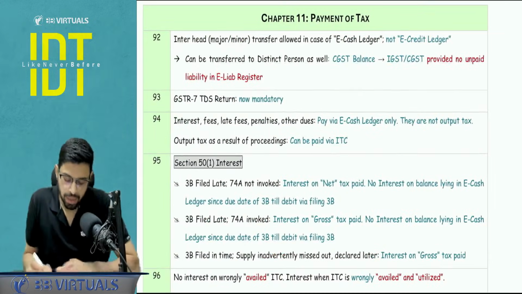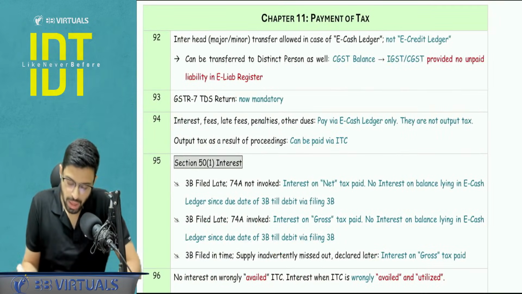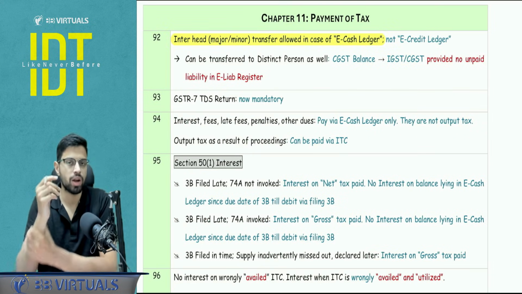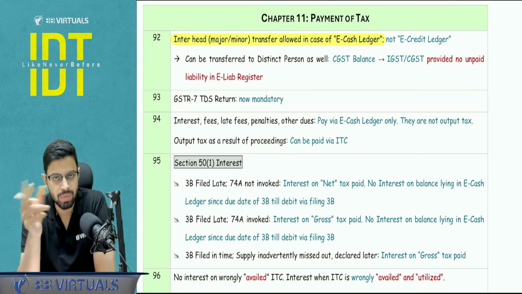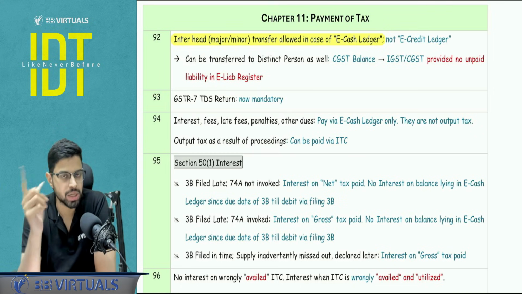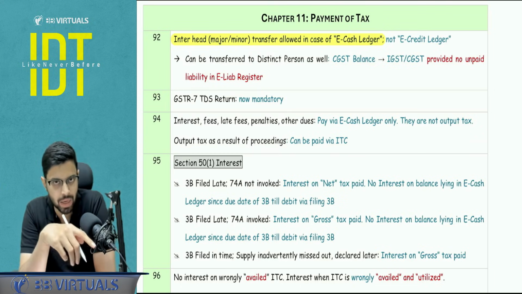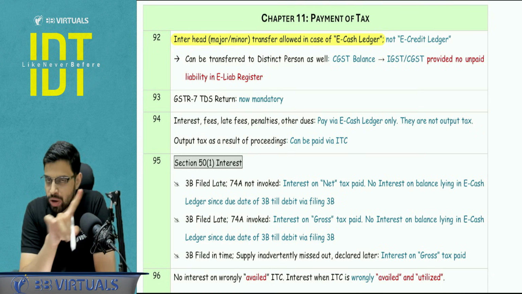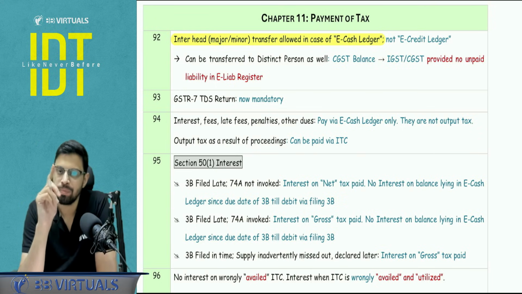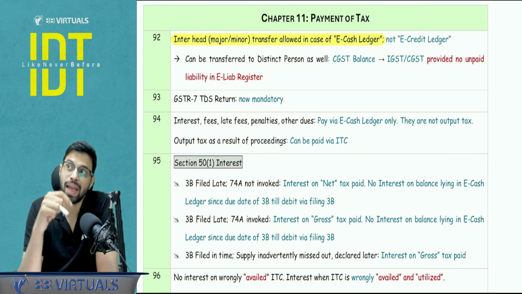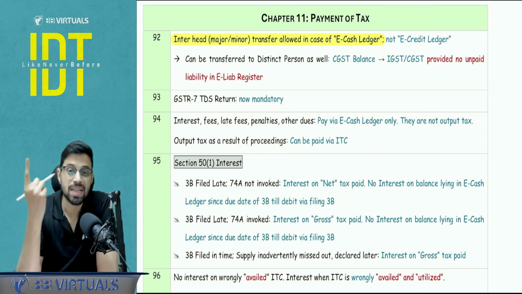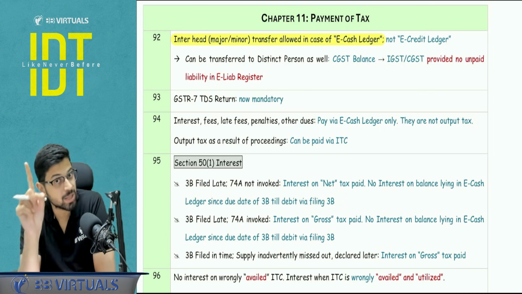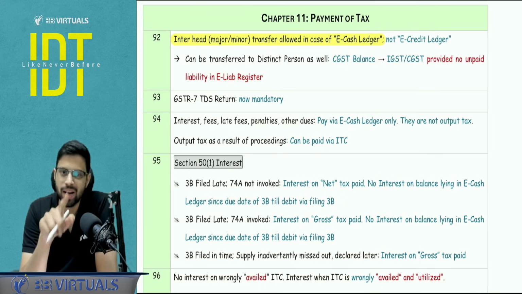Let's move to chapter number 11, that is the payment of tax. So you know, in e-cash ledger, PMT-09 can be used for transfer of heads. Basically the balances can be transferred: major to major, minor to minor, major to minor, or minor to major. Just a point to be noted, this transfer is allowed only in e-cash ledger, not e-credit ledger. Second point to be noted, my CGST balance of e-cash, I can transfer it to the CGST or IGST of the distinct person also. Not SGST, only CGST or IGST of the distinct person also, but provided the condition is that